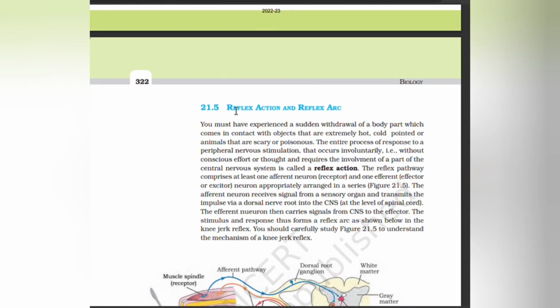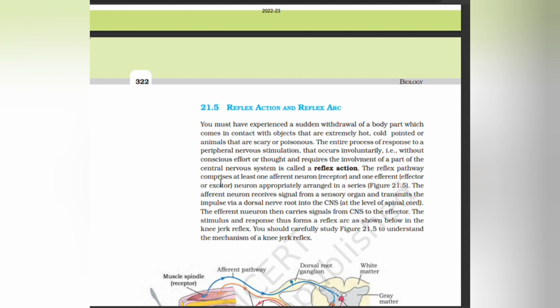Reflex action and reflex arc. You must have experienced a sudden withdrawal of the body part which comes in contact with objects that are extremely hot, cold, pointed, or animals that are scary or poisonous. The entire process of response to a peripheral nervous stimulation that occurs involuntarily, without conscious effort or thought, and requires the involvement of a part of central nervous system, is called the reflex action.